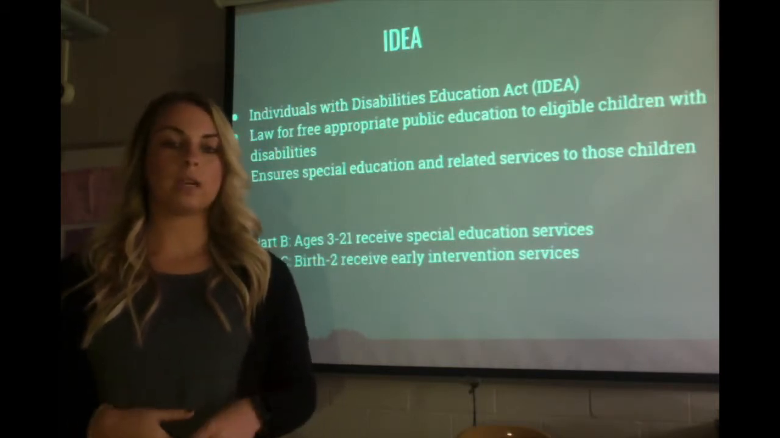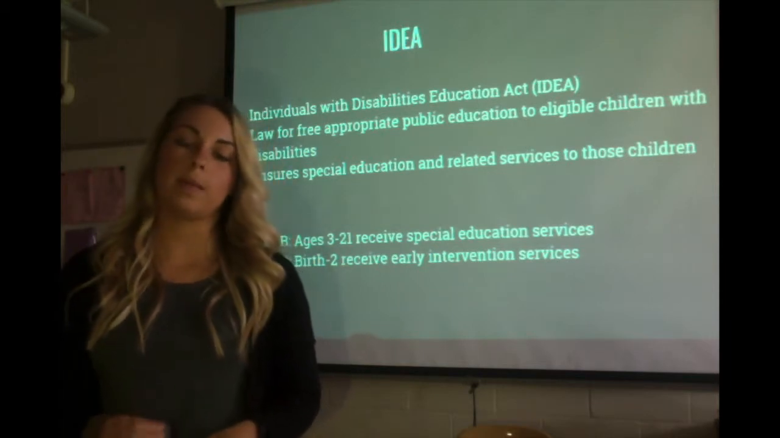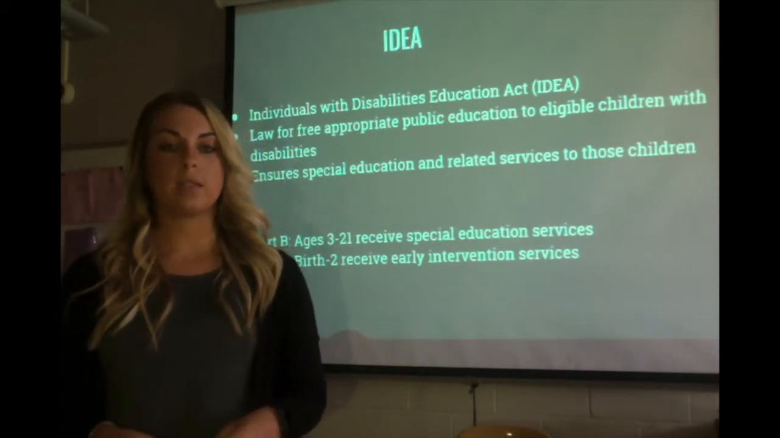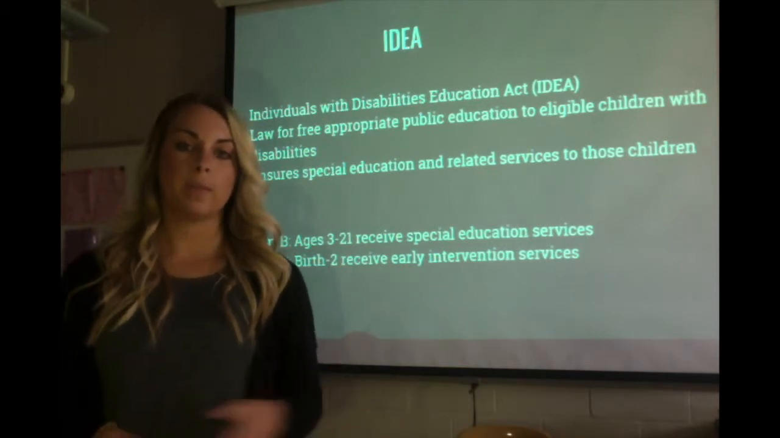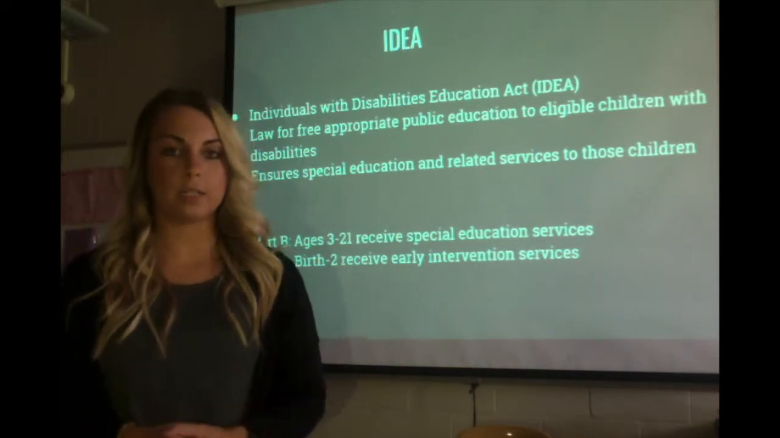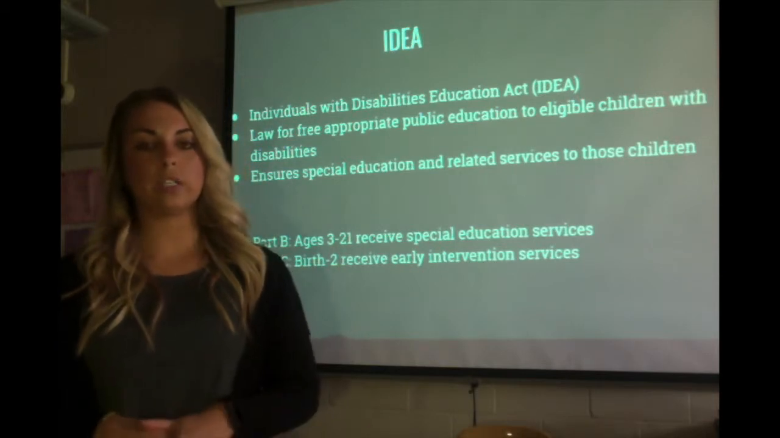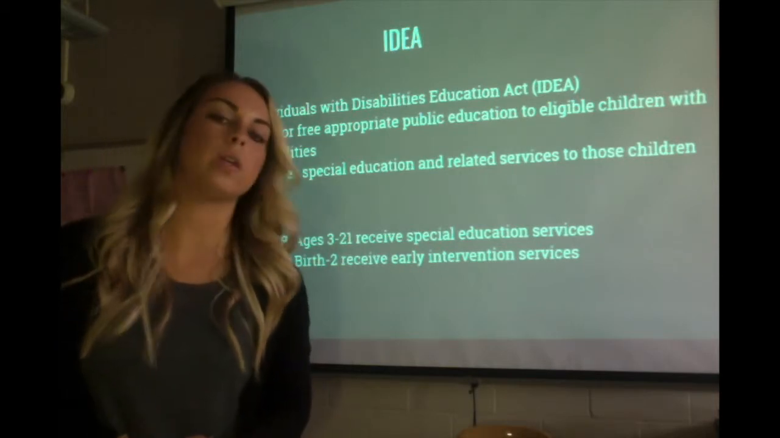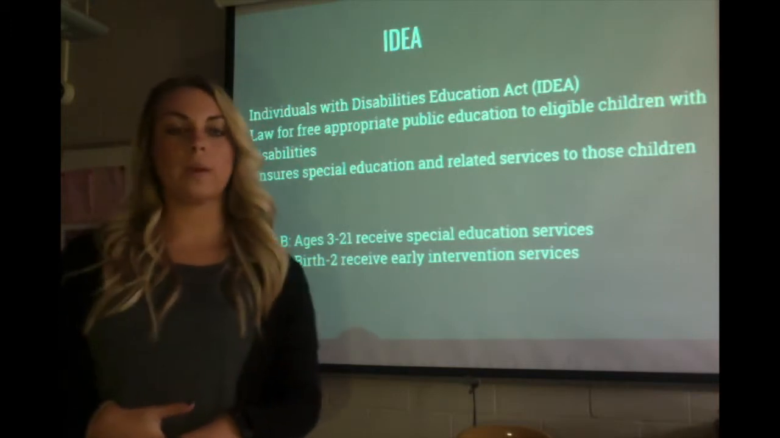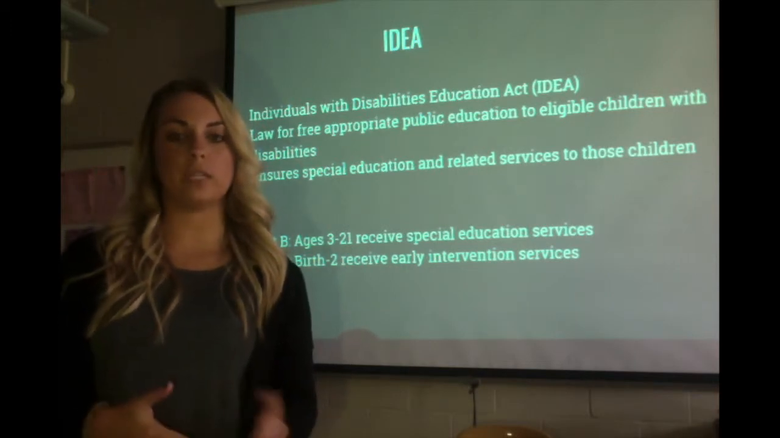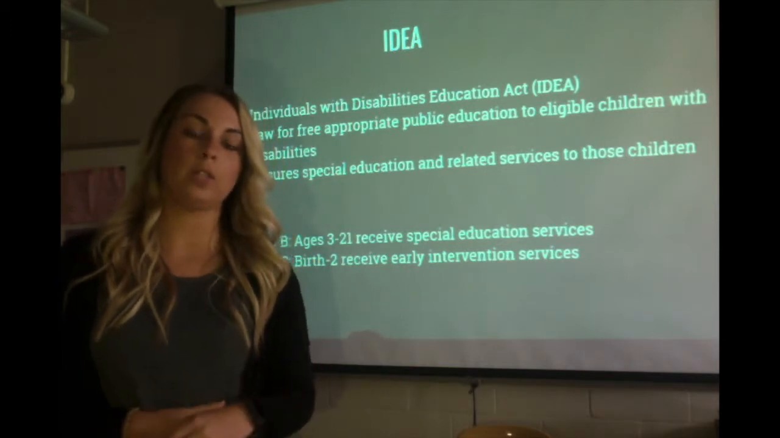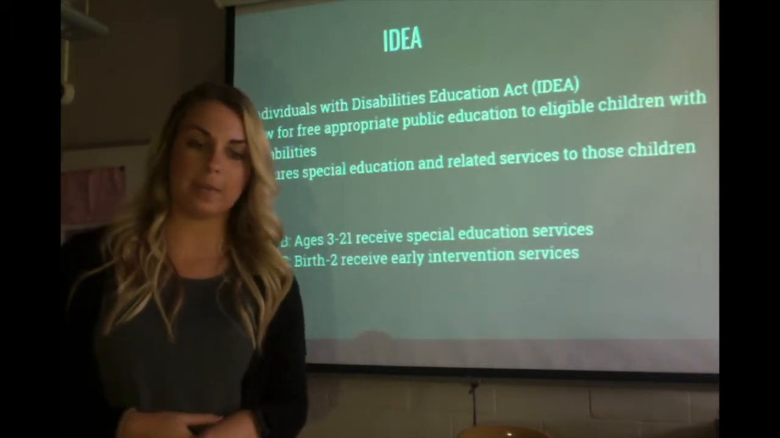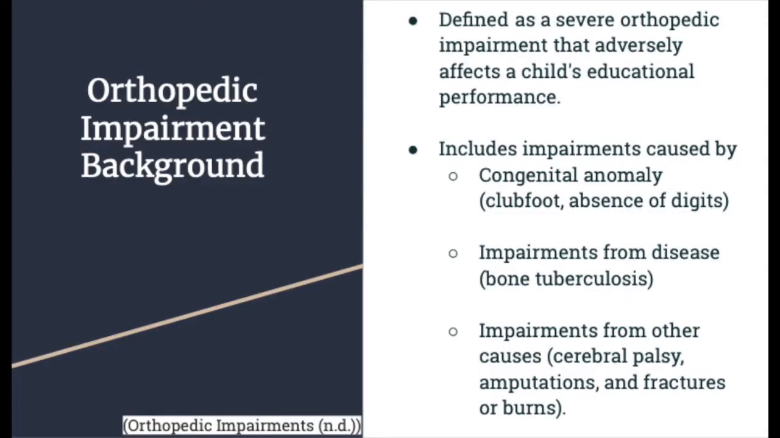There are two parts that are really specific. For orthopedic impairment especially, Part B is for ages 3 to 21, and that's for students that are in the school systems, to make sure that they get the accommodations that they need. And also there's early intervention for children from birth to 2 years old. So they're not technically in schools quite yet, but they do need services as well. Services like early intervention can go into the home to help children who may be disabled be ready for school.